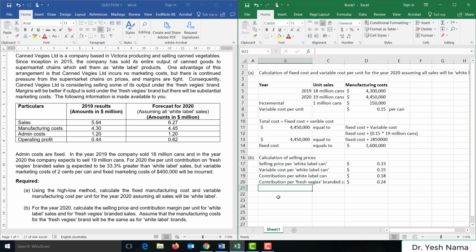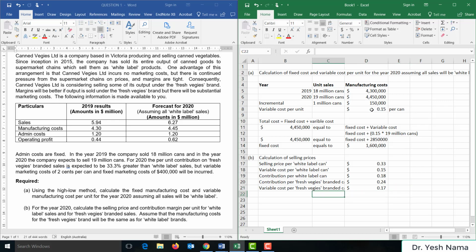However, we have also been told that the variable marketing cost of 2 cents will be there for fresh veggies branded products. So variable cost per fresh veggies branded can is equal to variable cost for the white label, 15 cents, plus 2 cents of variable marketing costs.